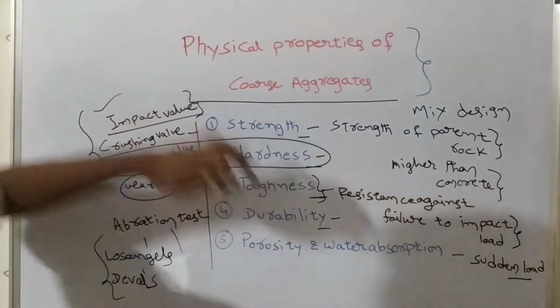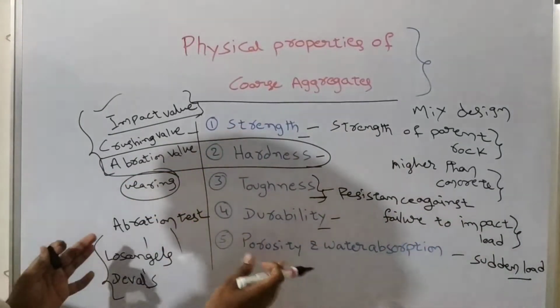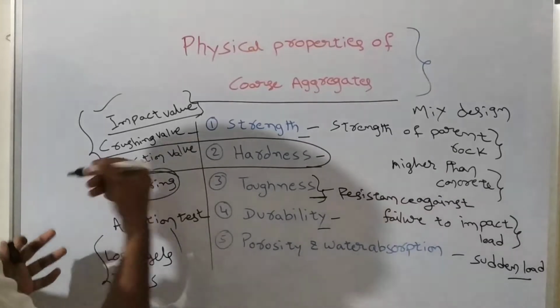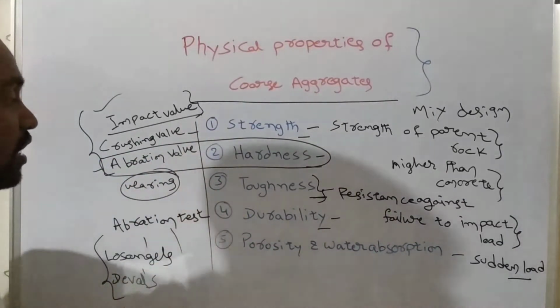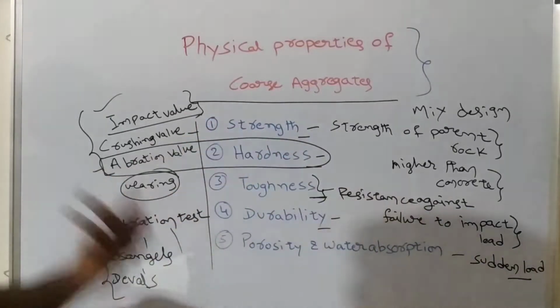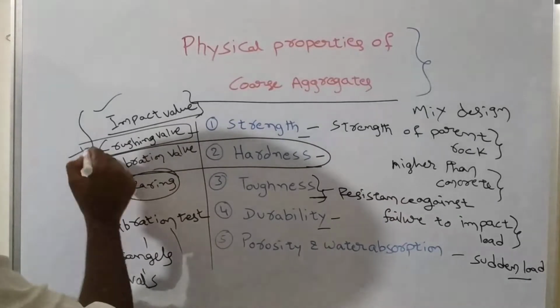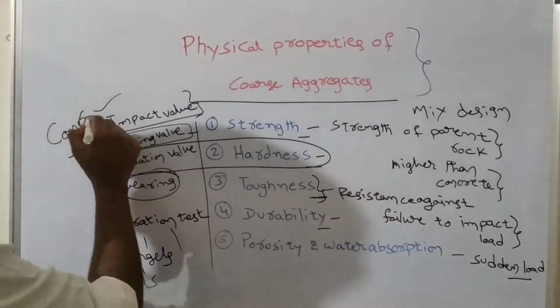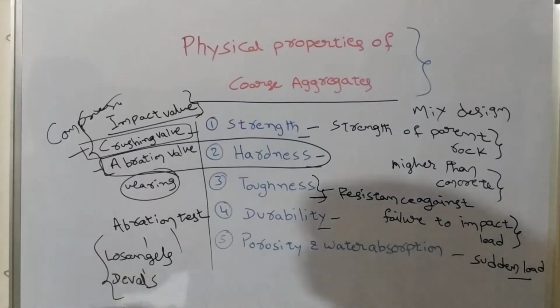The hardness of the aggregate, if mentioned numerically, is called the abrasion value. And the strength of the aggregate is mentioned in terms of the crushing value. Crushing value means the compressive strength, the resistance of aggregate against failure caused by compressive loads.